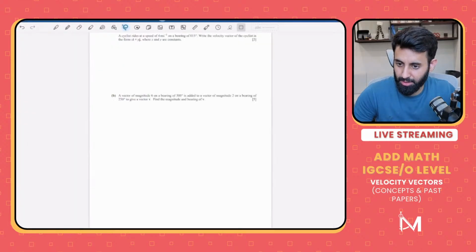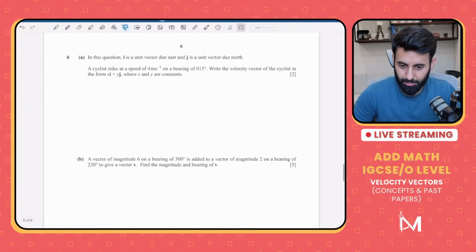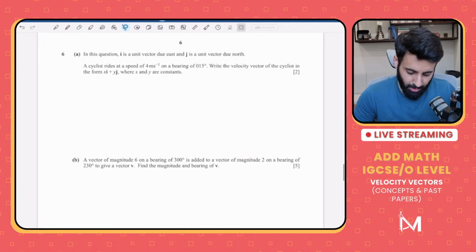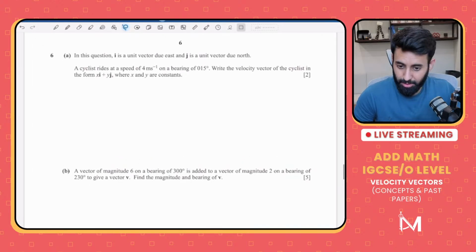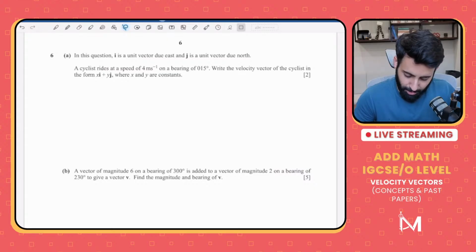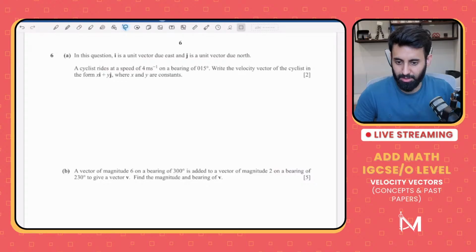Okay, so here's another question. Let's see what this is. In this question, i is a unit vector due east and j is a unit vector due north. A cyclist rides at a speed of 4 meters per second on a bearing of 15 degrees. Write the velocity vector of the cyclist in the form xi plus yj, where x and y are constants. Okay, let's sort this out.